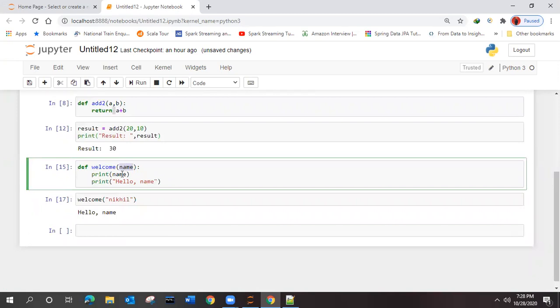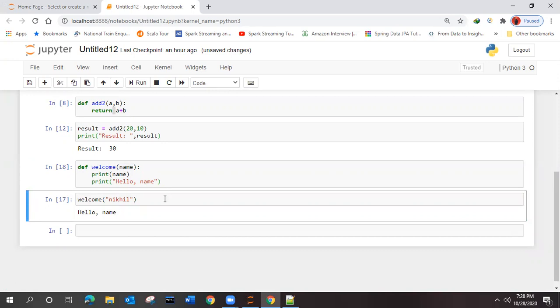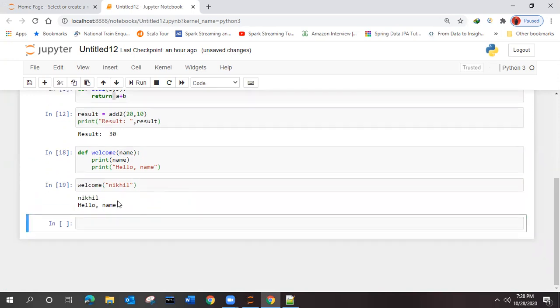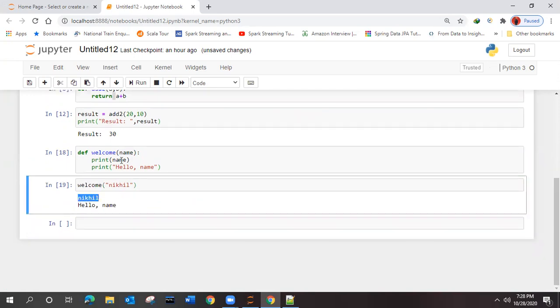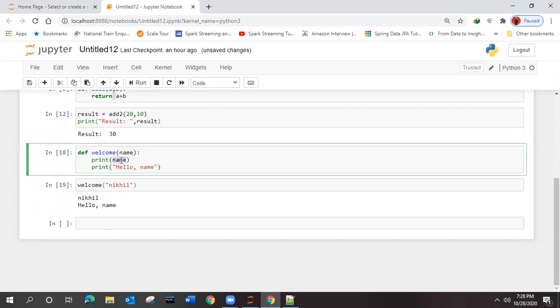I'm telling you how to check. You can see this Nikhil is coming from this print name, right? Means in the name value Nikhil is coming, but how to print over here? That is the concern now.